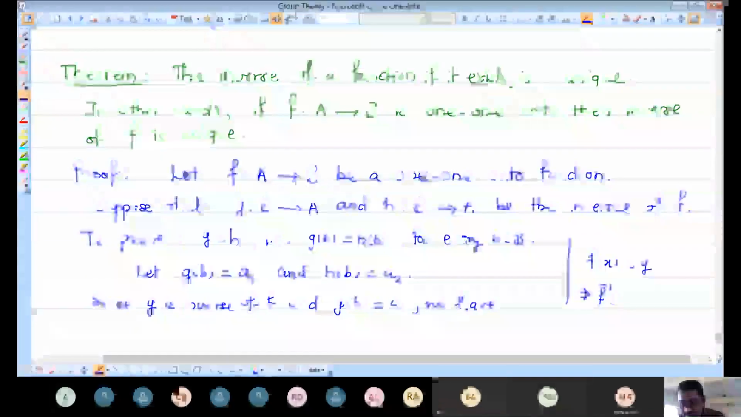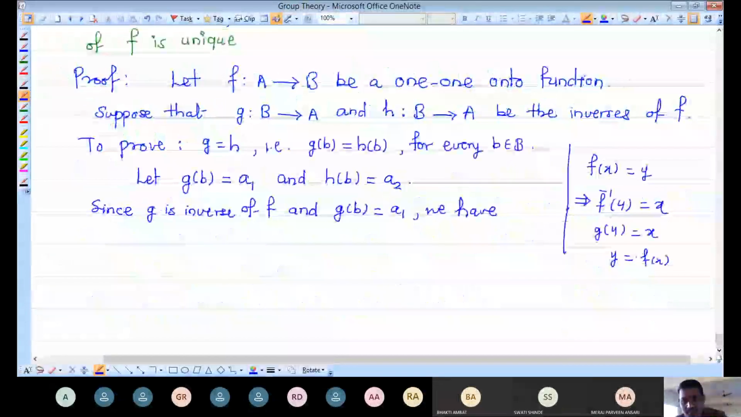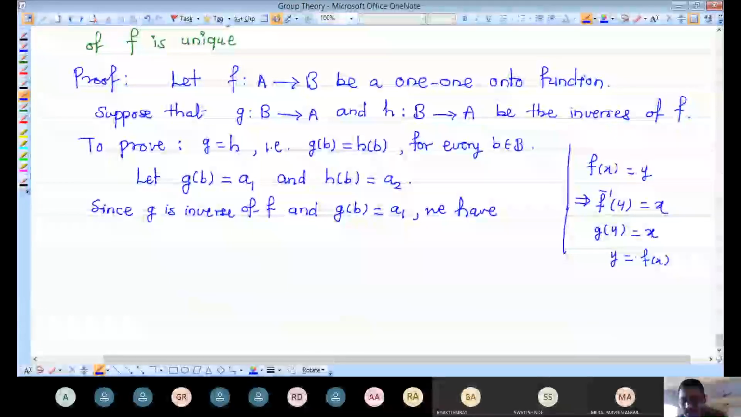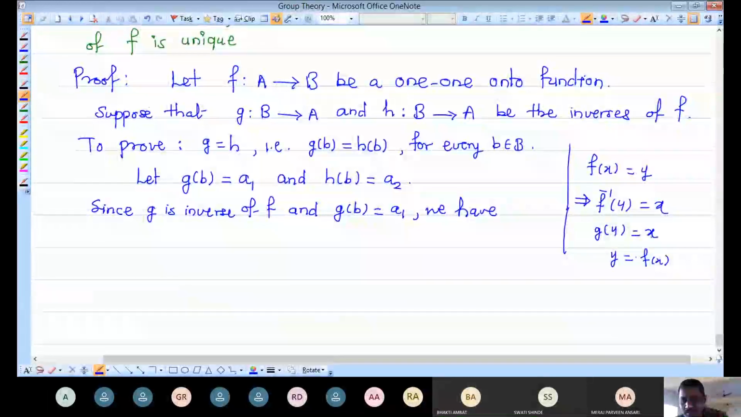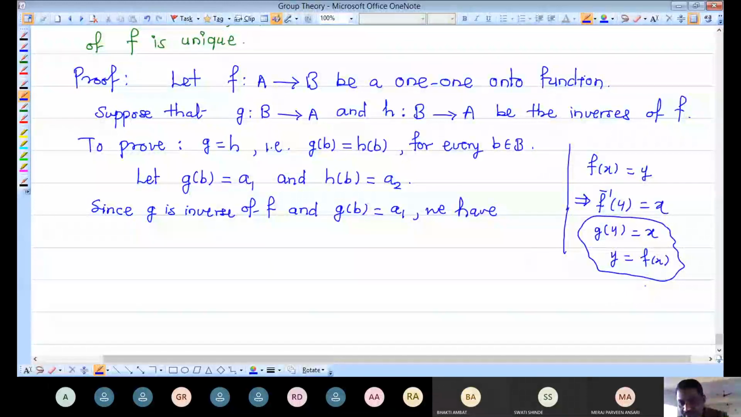But what is y? It is nothing but f of x, because g is inverse of f. Instead of f inverse, I am using the letter g here. So if g of y is equal to x, then f of x must be y. Please understand this concept. If g of y is equal to x, then because g is inverse of f, f of x must be y. That concept I am using here.